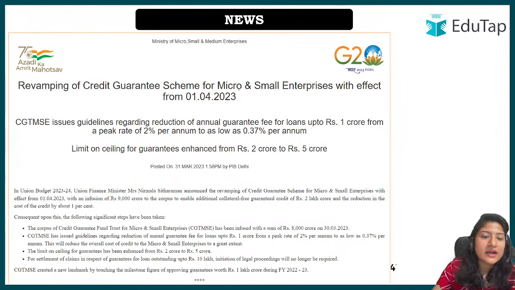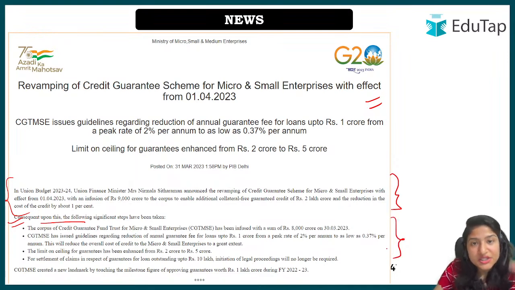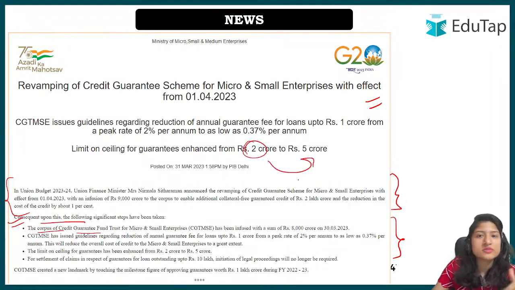Now we'll again look at this particular news for better understanding. See, this paragraph talks about what was expected in the session, but now what are the changes that have been done. Because these are the things mentioned in your news, you have to be very thorough with it. The corpus of credit: some more amount has been infused so that more people can benefit, because if we have increased the limit from 2 crore to 5 crore, of course more amount has to be submitted in the fund itself, right?